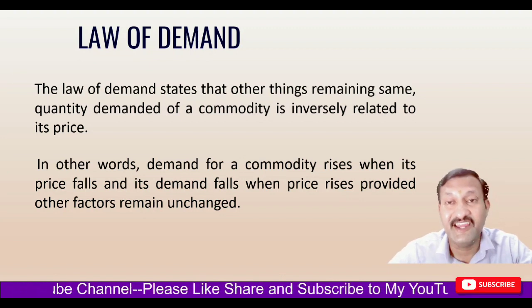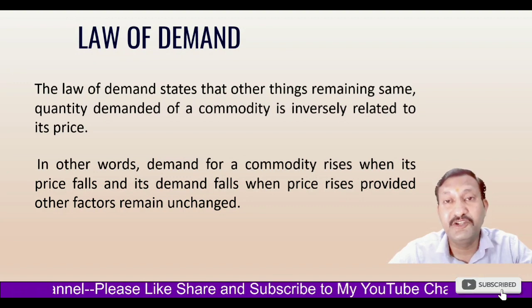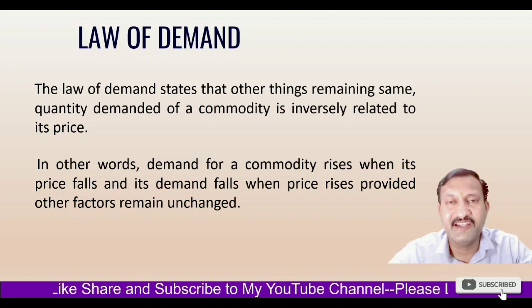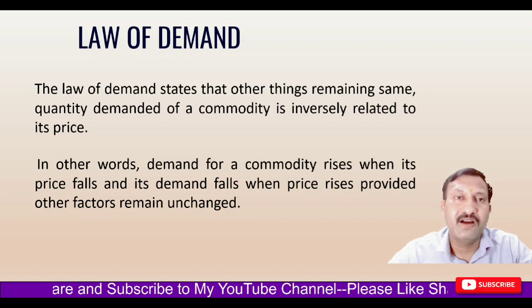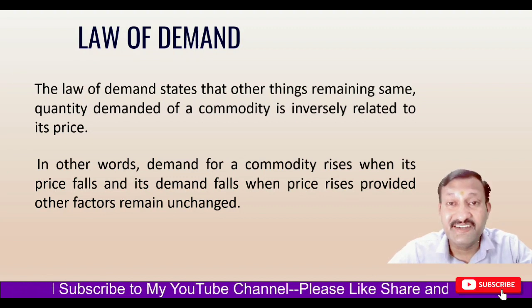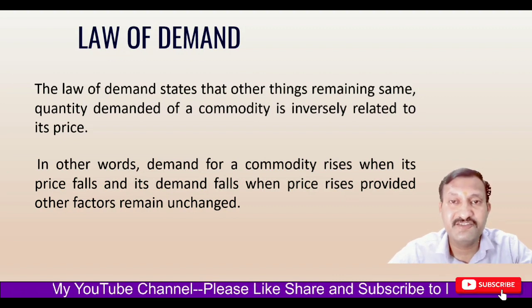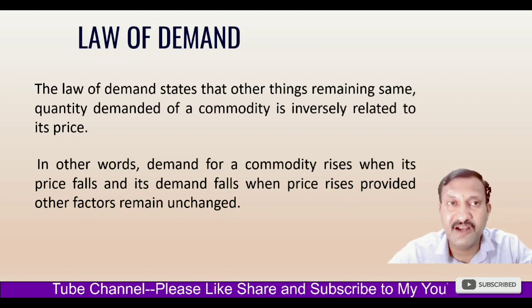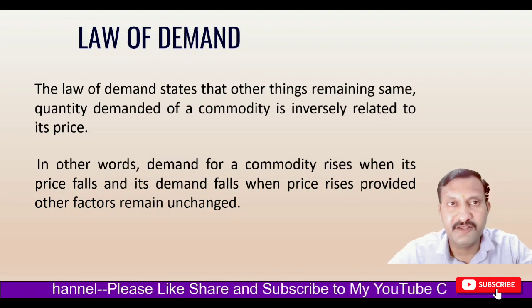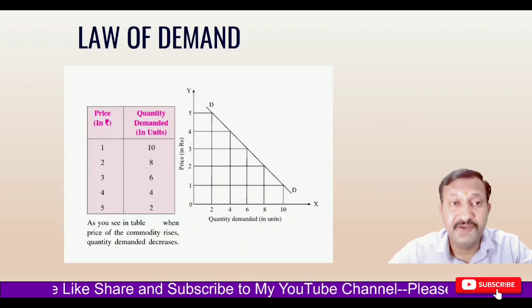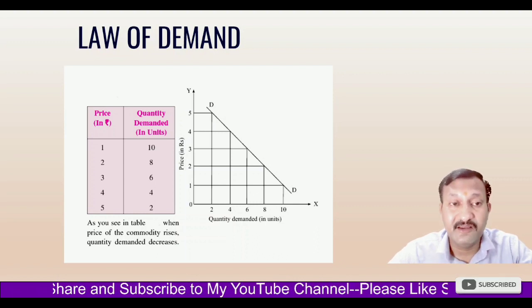It states that when the price of the commodity increases, its demand falls. On the other hand, if the price of a commodity decreases, its demand rises. So there is an inverse relationship between price and demand. This is law of demand. We can better understand law of demand through this diagram.